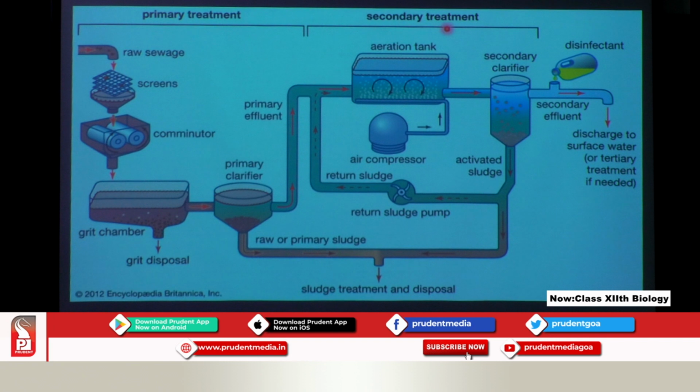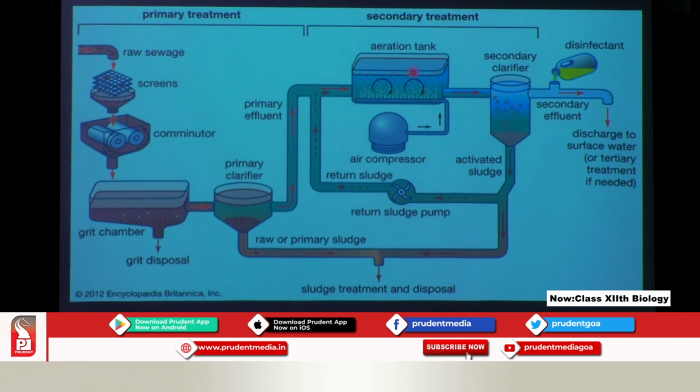And what does the secondary treatment consist of? In secondary treatment, what is effluent? The supernatant liquid, the floating liquid, is put in the aeration tanks. Now these are the tanks here. Why are these called aeration tanks? Because air is passed in this tank by the air compressors. You can see the air compressors here and air is passed here. Here in this aeration tank the bacterial flocks are formed. Aerobic bacteria act over here to form flocks of bacteria.